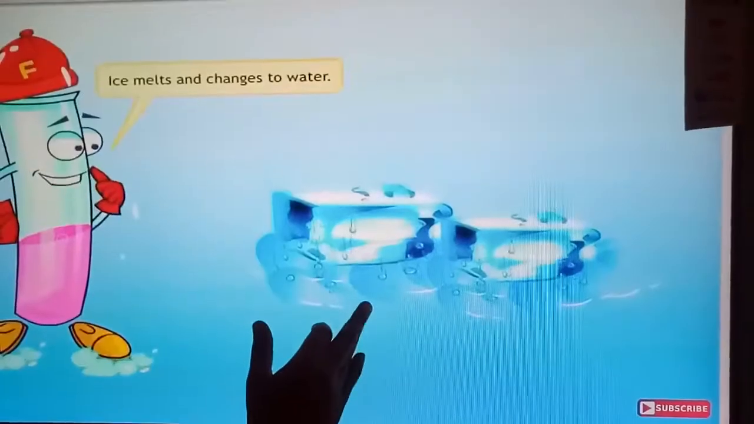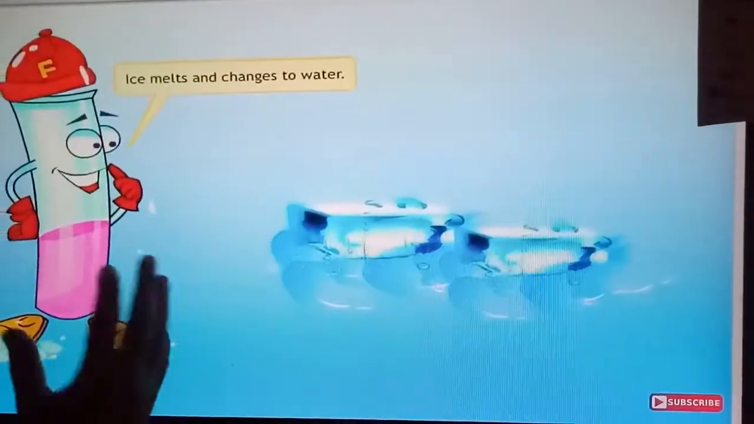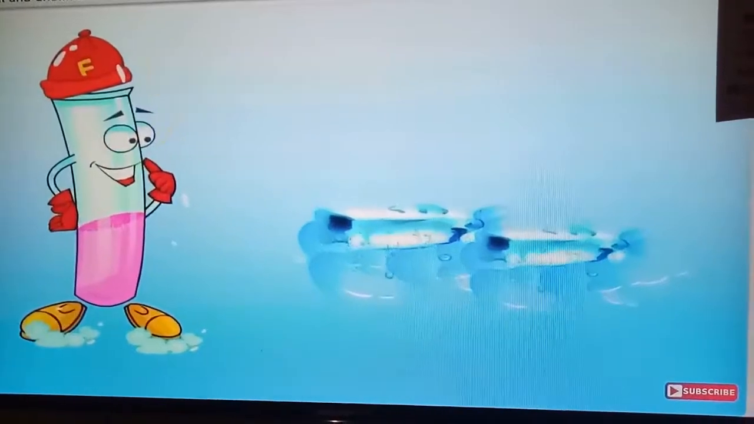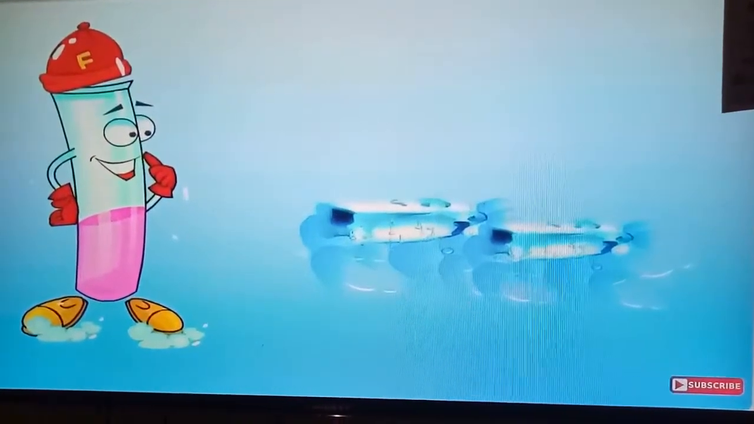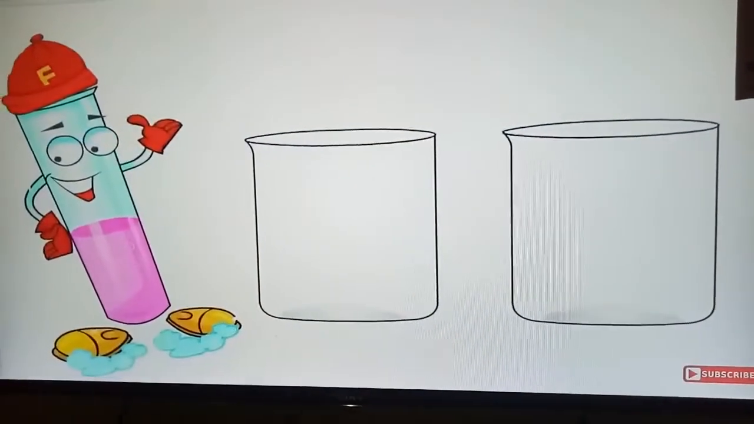Now here the ice is melting, and it is changing to water. So what is this example? It is a physical change. There is no new substance formed, only the state has changed. Now let us see another example.